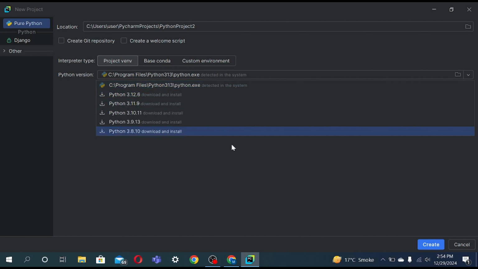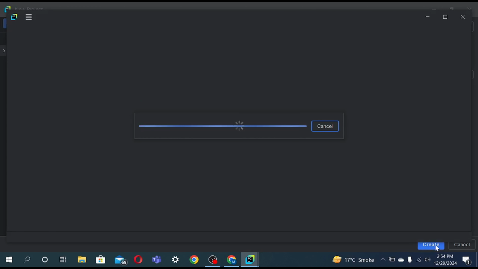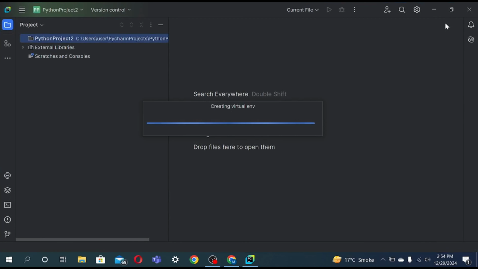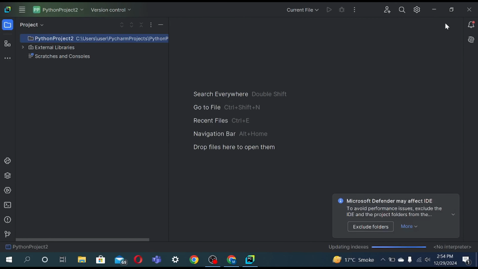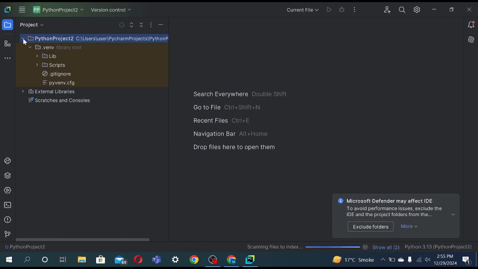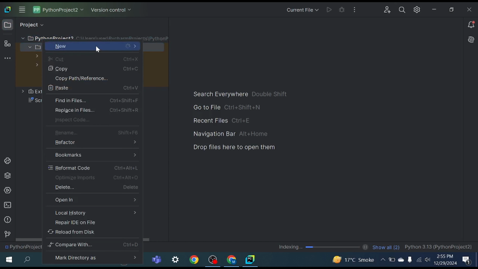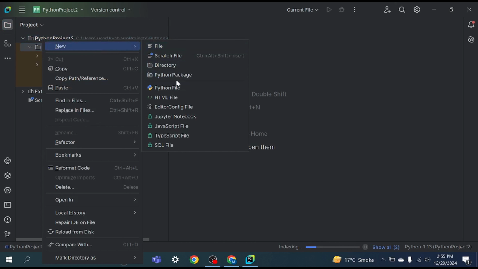Like, I've installed 3.13 and added it into the Python version tab. Now click create, and now we have the space where we are going to code. Click on this and right click on VENV. Right click, and now click on new, and now Python file.